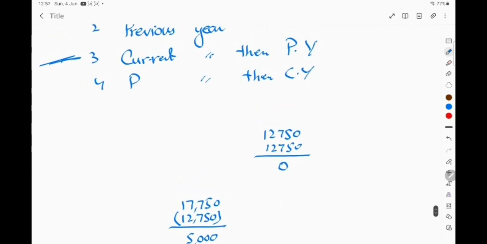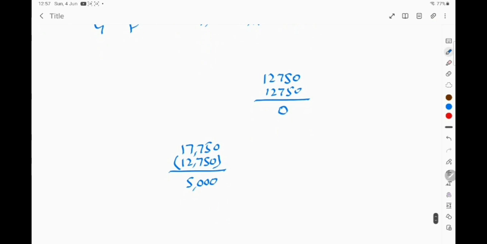Because remember that the loss cannot be carried forward, because the carry forward option is available when the loss is to be set off against future year trading profit. There is no trading profit after ceasing the business. So the option available to us is first to set off the loss against the current year total income and then to set off loss against the previous year income.